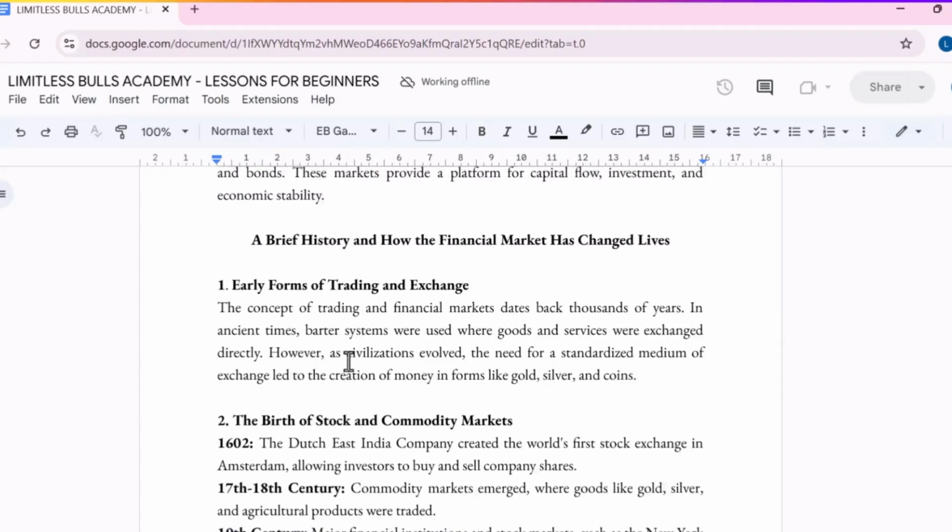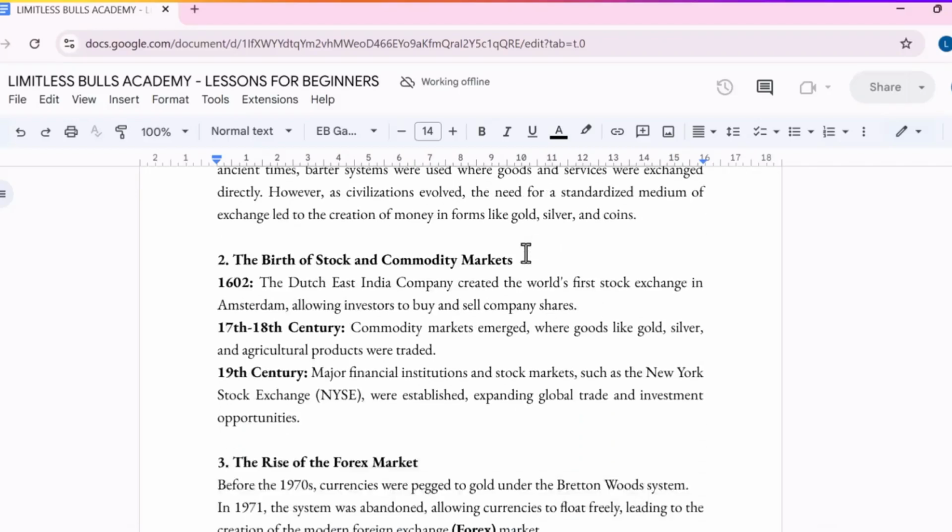So, a brief history of how the financial market has changed life. I will not dwell on this, but let me just tell you that it has evolved over time. Early forms of trading and exchange: we all remember the concept of trading in those days when they traded by barter. I have this, I give you this in exchange. So that was how it started first.